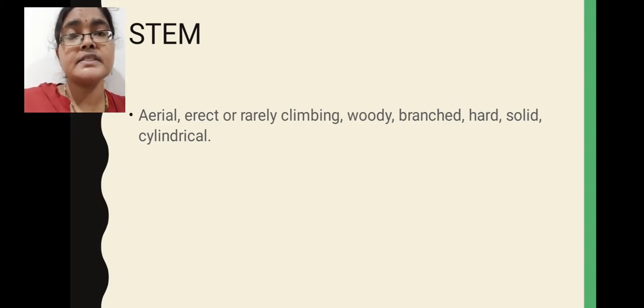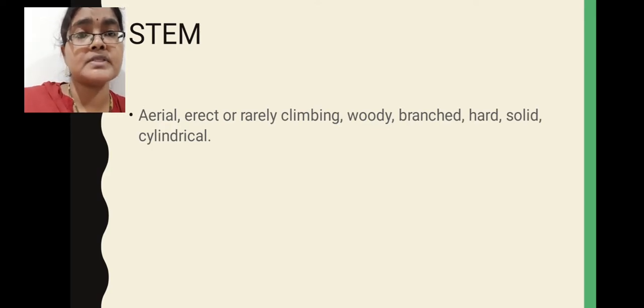Branching is there. Next, stem characters: the stem is aerial in nature. Aerial means grows above the ground or soil. Next, erect in nature. Erect means grows straight. Next, rarely climbing in nature. For example, hook climbers, Artabotrys odoratissimus is an example, we discussed earlier. Next, the stem is woody in nature. Next, the stem shows branching. Two types of branching you will see in this family. One is monopodial branching, another one is sympodial branching.